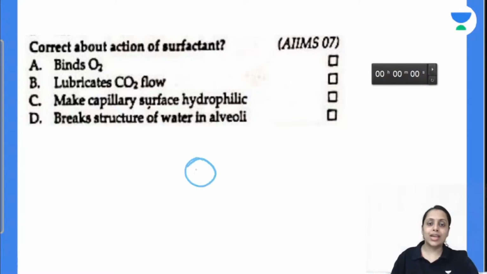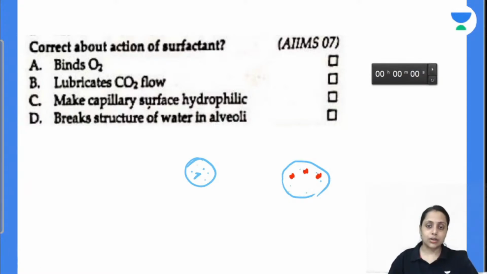This is our alveoli. It is lined with water molecules. Water molecules have a tendency to collapse the alveoli because they exert surface tension. And what does the surfactant do? Suppose this is our alveoli, lined by water molecules. This surfactant breaks this water structure, okay?